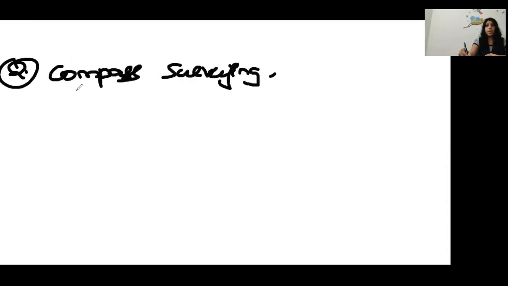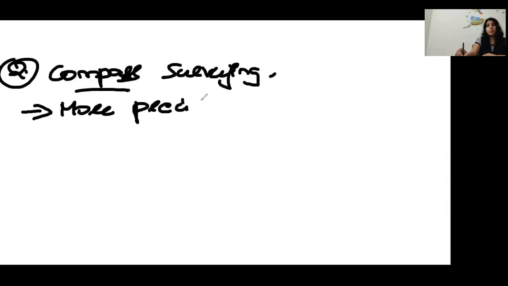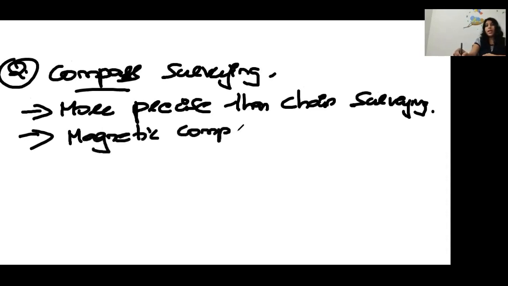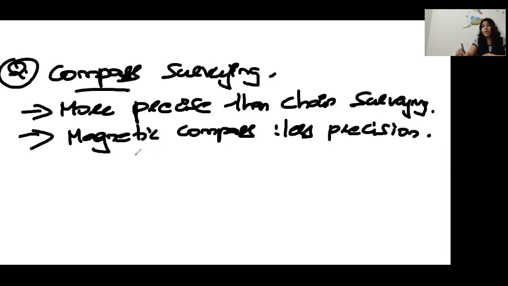Compass survey. As I said, we are going by precision, so it is more precise than chain surveying. But this magnetic compass has less precision because it is affected by the magnetic field.